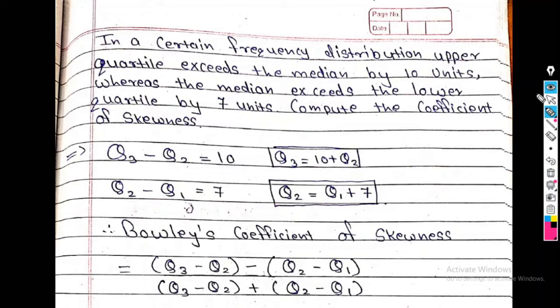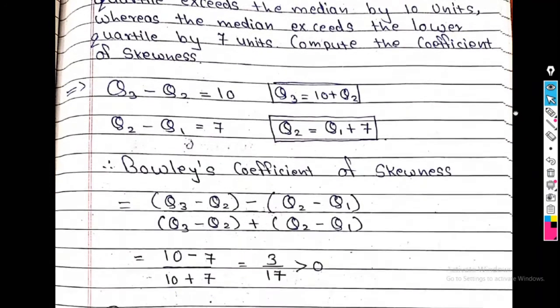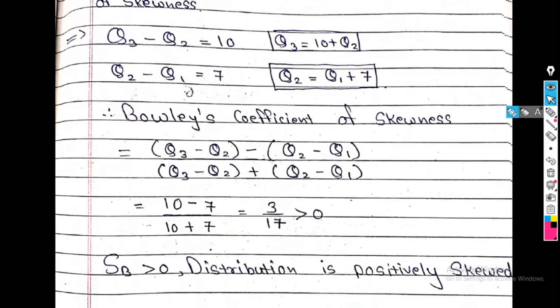So we use here Bowley's coefficient of skewness. This is another formula of Bowley's coefficient of skewness. The formula is Q3 minus Q2 minus Q2 minus Q1, divided by Q3 minus Q2 plus Q2 minus Q1. Now put this information in this formula. So what I get? 10 minus 7 divided by 10 plus 7. So the answer is 3 divided by 17, which is greater than 0. Therefore again this answer is positive. Therefore I write here the distribution is positively skewed.